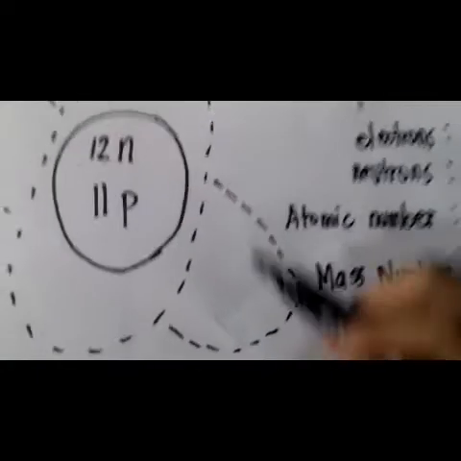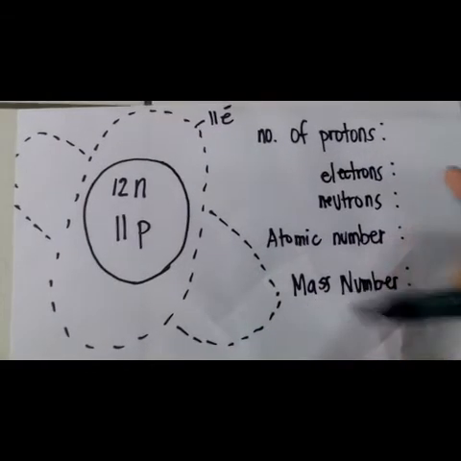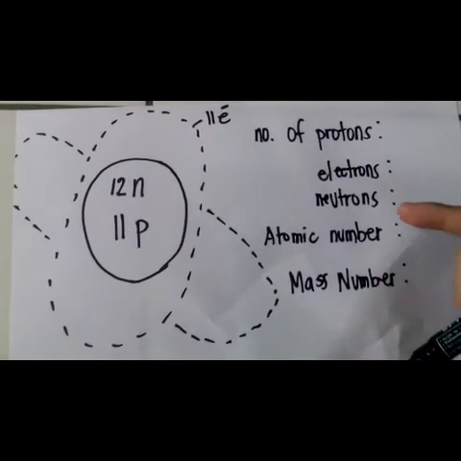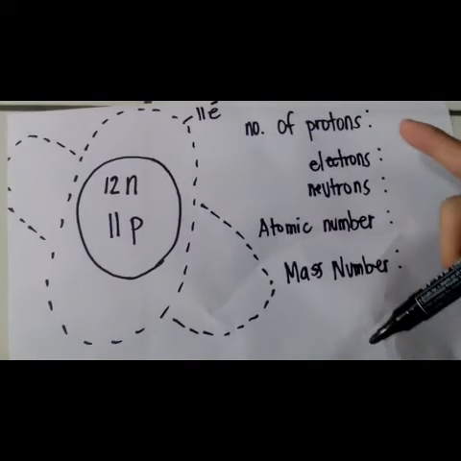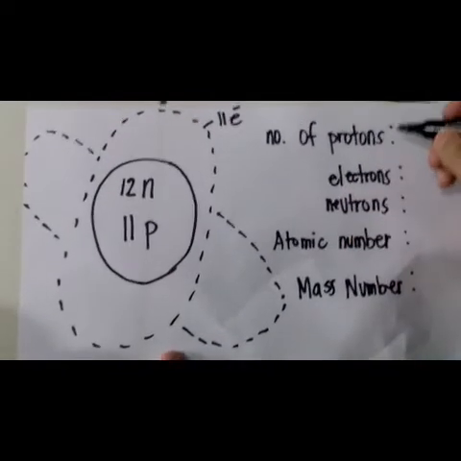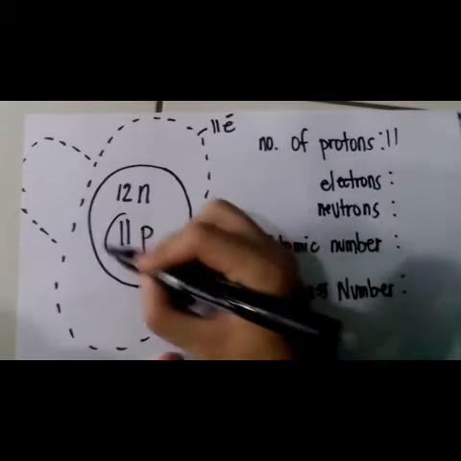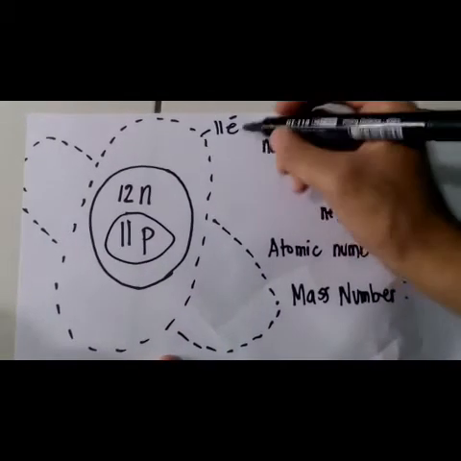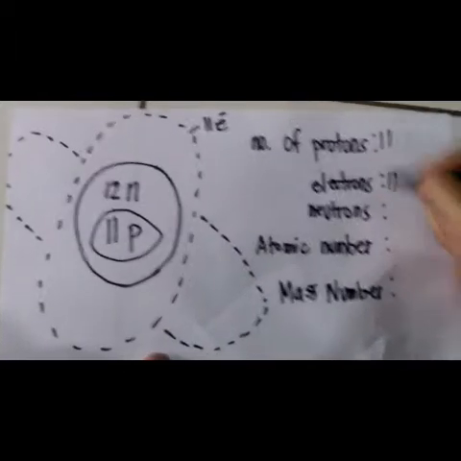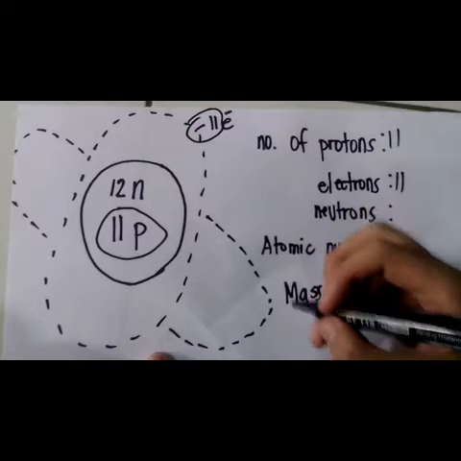An example of an atom. An atom is composed of protons, electrons, neutrons, an atomic number, and the mass number. The number of protons is 11. The number of electrons is also 11. The number of neutrons is 12.